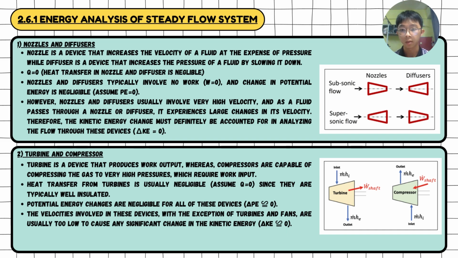for these devices. Then for turbine and compressor, turbine is a device that produces work output, whereas compressors are capable of compressing the gas to very high pressure, which requires work input. Then the heat transfer for turbine is assumed to be zero since they are typically insulated. Then the potential energy and the kinetic energy is also assumed to be zero.